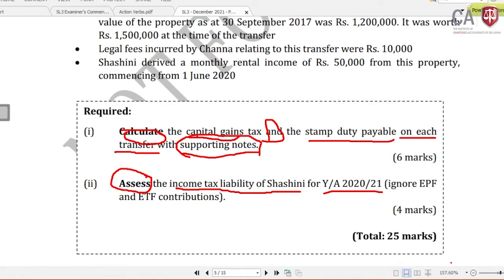The ignoring of EPF and ETF contributions is applicable to the employment income. Keep in mind, from the employment income no deduction shall be allowed. In section 10, subsection 1A, it's very clearly given that from the employment income no deduction shall be allowed. Therefore, the gross amount you are receiving is subject to income tax.